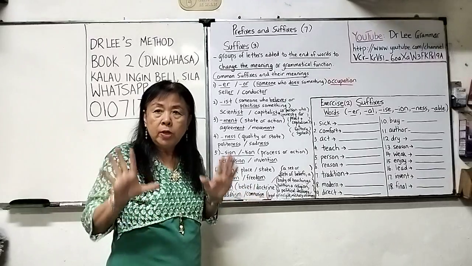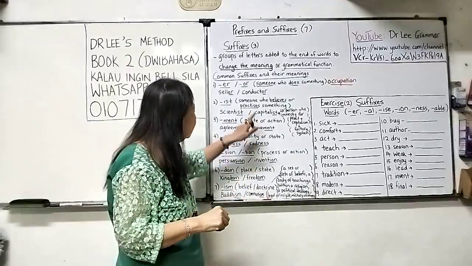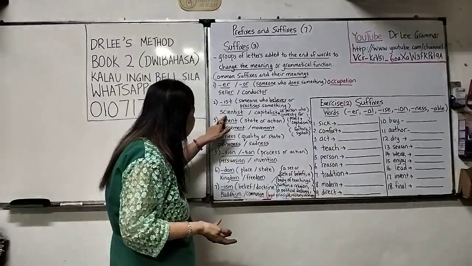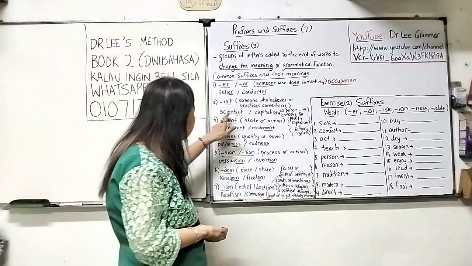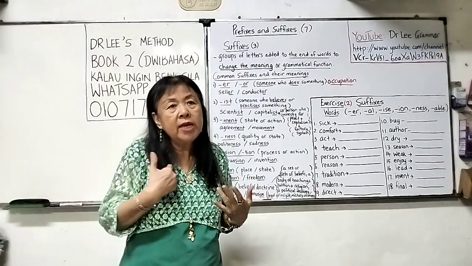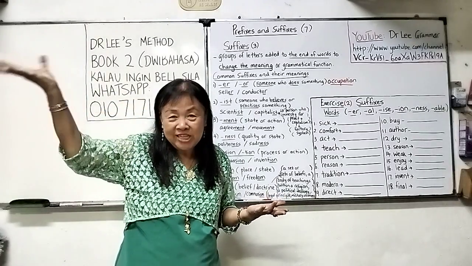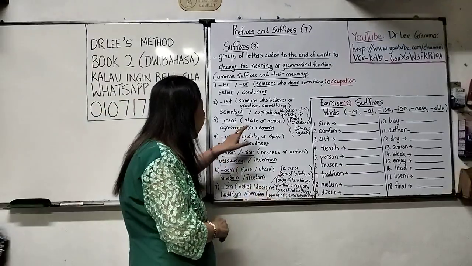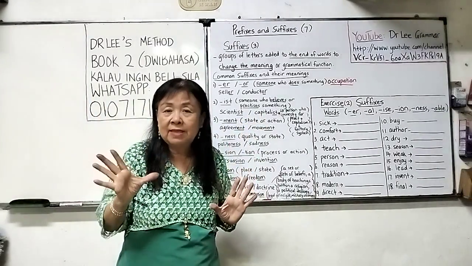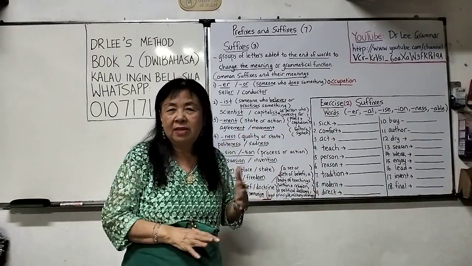IST, same. When you put IST, this suffix, behind a word, the meaning is someone who believes or practices something, becomes a person. For example, scientist or capitalist. So a scientist is someone who practices something. Capitalist is the same. Actually, I should have put Buddhist. No, a Buddhist is a person who believes in a teaching, a religion, but it's okay. Capitalist can also be a belief, someone who believes in this kind of system. It can be, but more towards someone who practices something.